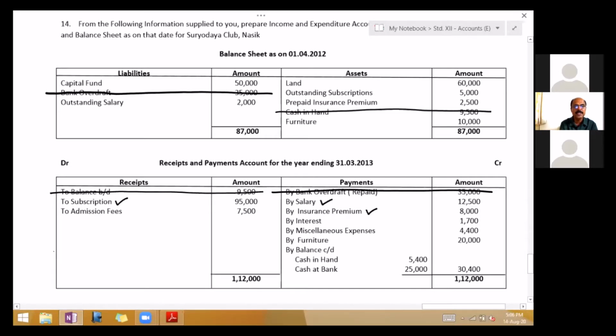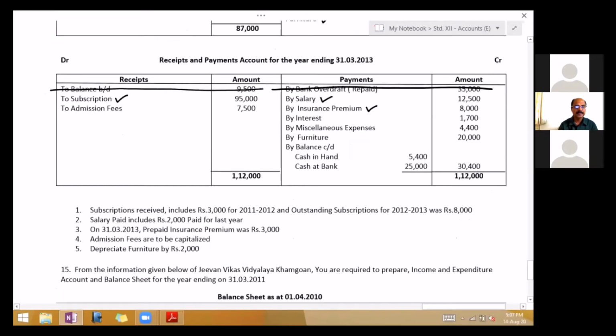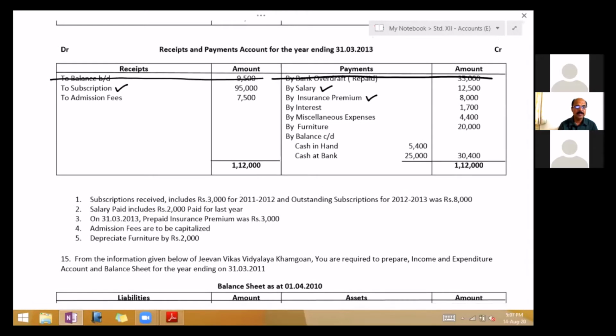So you had old furniture in last year's balance sheet. This year you paid for furniture, means you purchased more furniture. And then last you have cash in hand and cash at bank. Tick mark furniture on the asset side. There is old furniture and new furniture you will be adding together. Then take the adjustments. Subscription received includes 3,000 for 11-12.